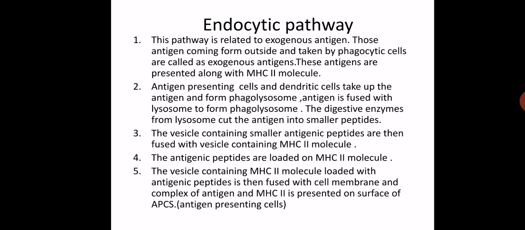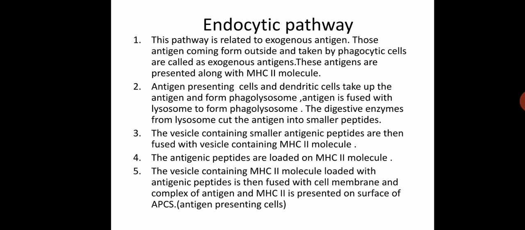Depending upon the type of the antigen, the pathways occur in the cell. If the antigen is exogenous, then the endocytic pathway will be followed. So the endocytic pathway is mainly related with the exogenous antigen, that is, antigens coming from outside, which are taken up by the phagocytic cells.